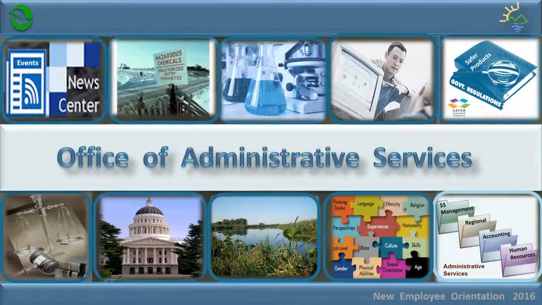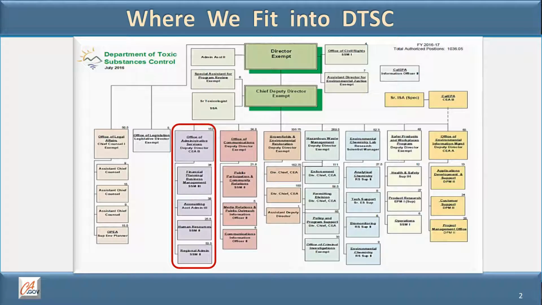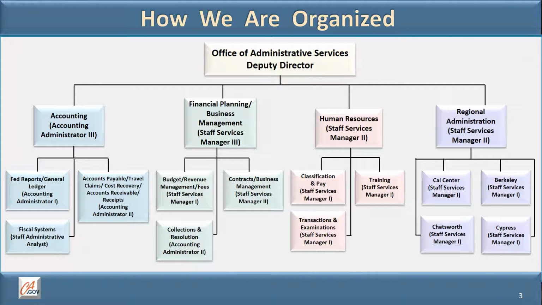The Office of Administrative Services. The Office of Administrative Services is one of several offices that provide support services to DTSC offices and programs. The Office of Administrative Services consists of 4 branches: accounting, financial planning, business management, human resources, and regional administration. These services are provided by approximately 150 staff who work in headquarters and 4 regional offices.